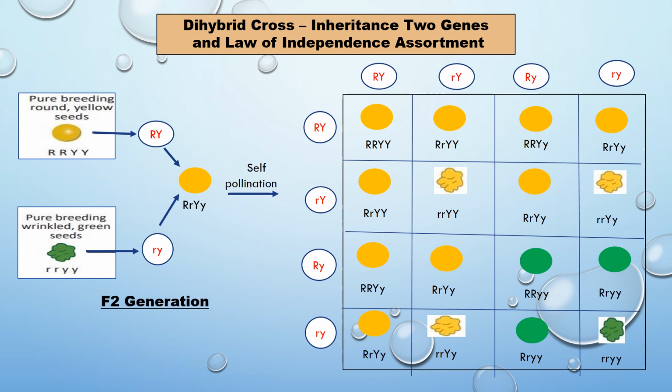Totally, in the F1 generation all plants are round yellow. But in the F2 generation we get 9:3:3:1: 9 plants round yellow, 3 plants wrinkled yellow, 3 round green, and 1 wrinkled green.